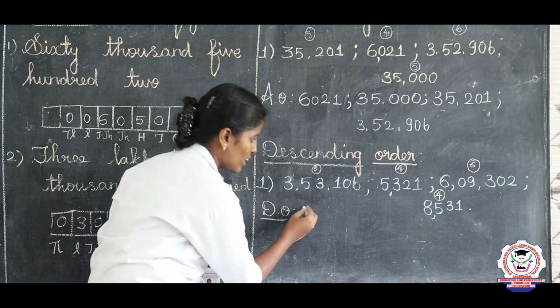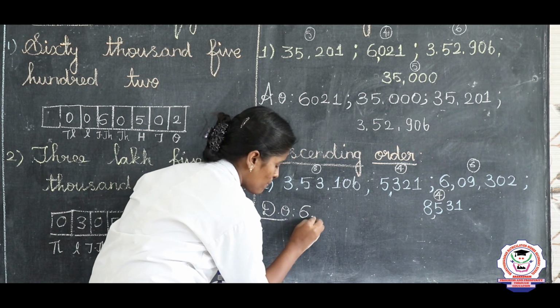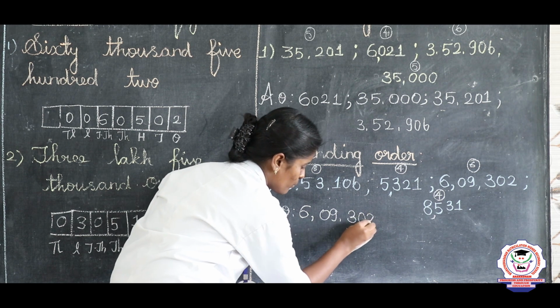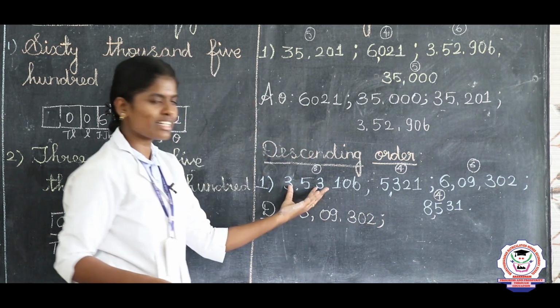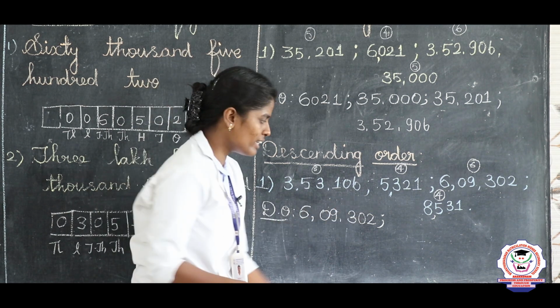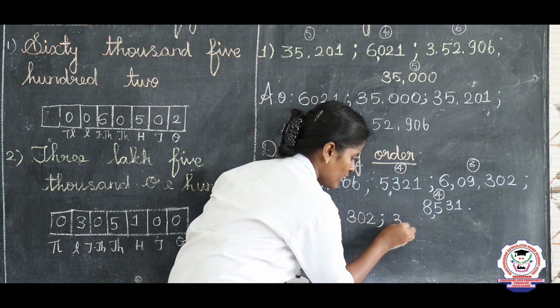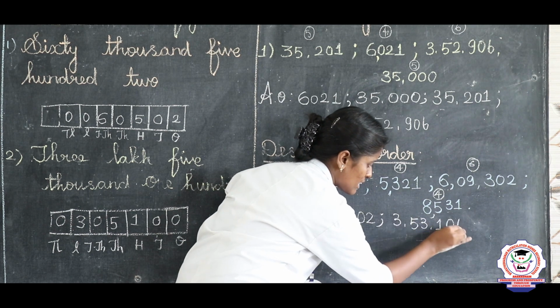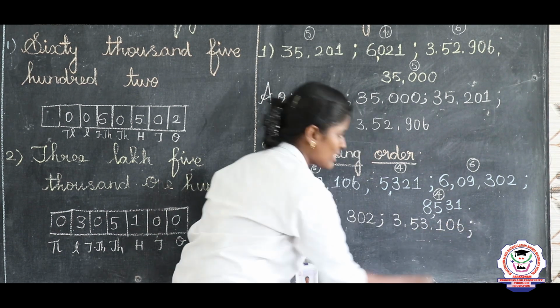The greatest number is 6,09,302. So take and write 6,09,302. So our next greatest number is 3,53,106. 3,53,106. So compare our next numbers.